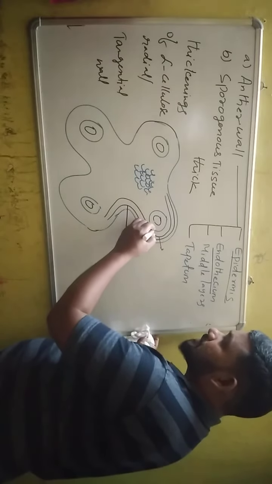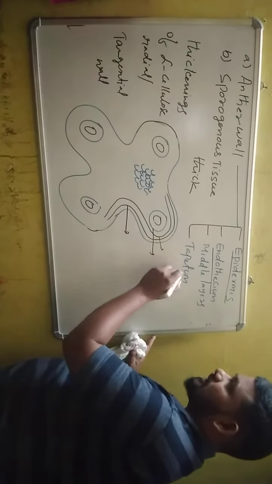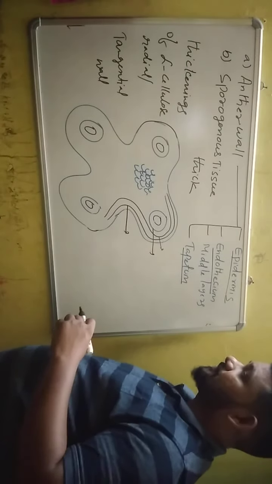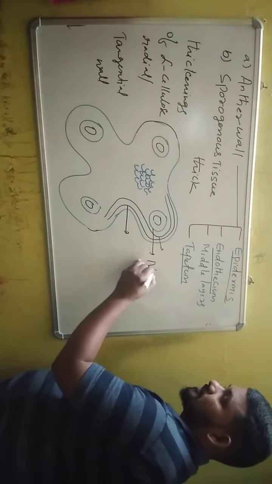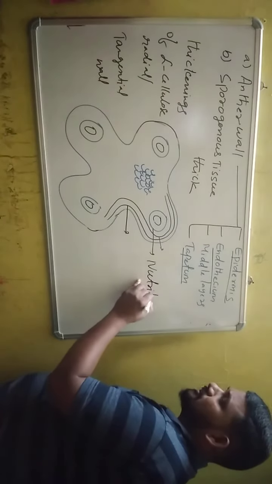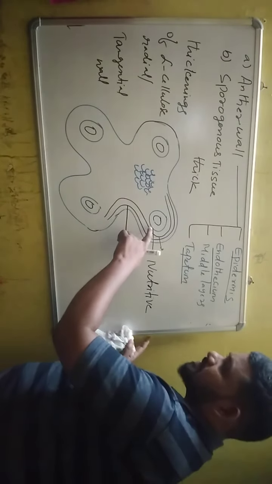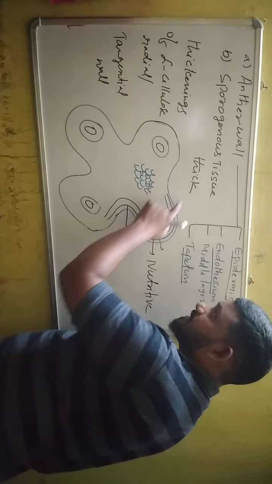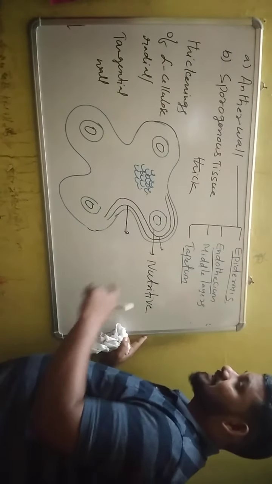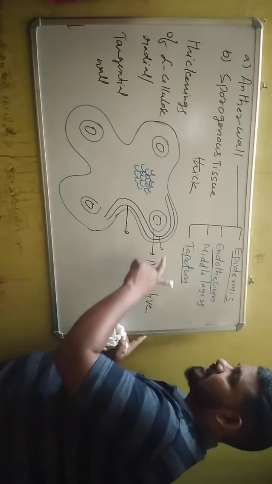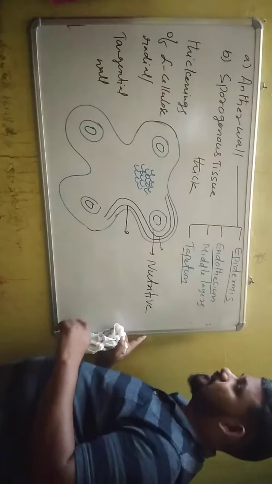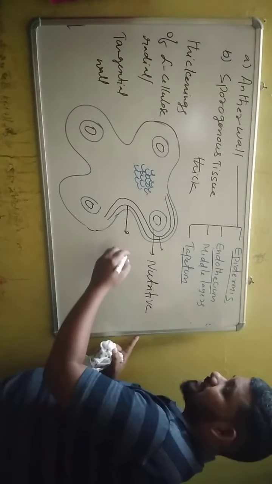The innermost layer of the anther wall is known as tapetum. The cells of tapetum are also larger. What is tapetum? It is a nutritive tissue. Tapetum is a nutritive tissue. It nourishes the developing sporogenous tissue. The cells of tapetum are larger than the cells of middle layers, endothecium, and epidermis, because tapetal cells show